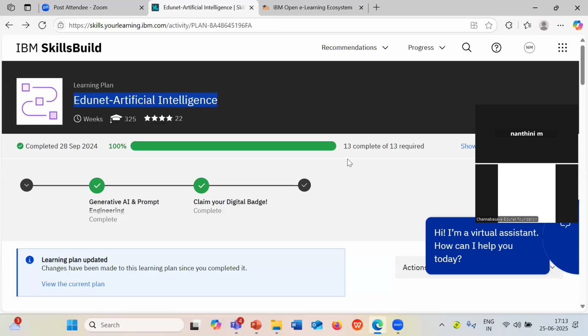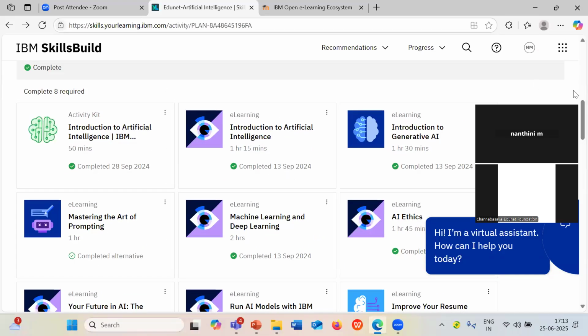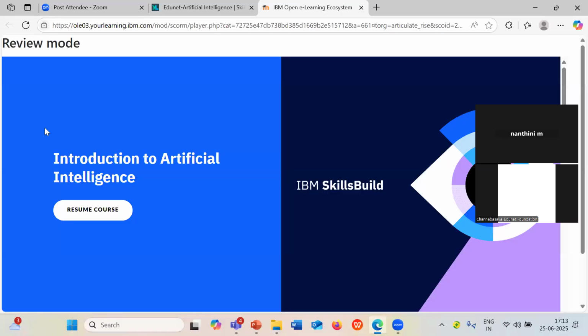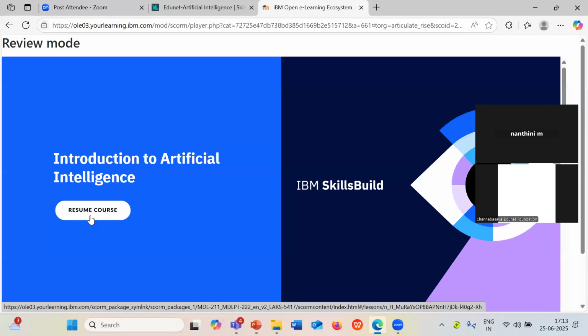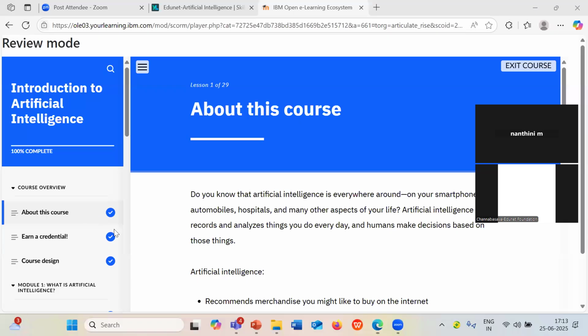Make sure that you have used the same link that we have posted in the Telegram group as well as in the chat section. Okay, so the course is open. You can see here Introduction to Artificial Intelligence. I'm going to click on Resume Course. For you, it might be showing Start Course. Are you able to open this?